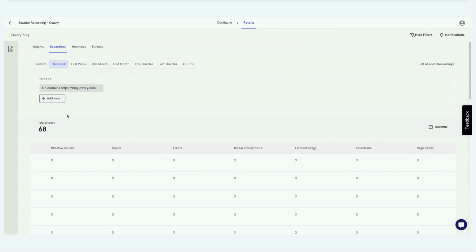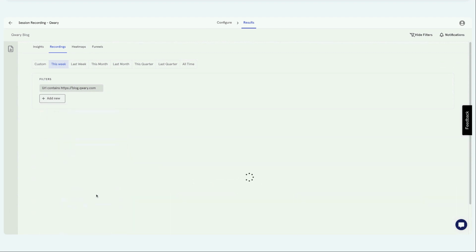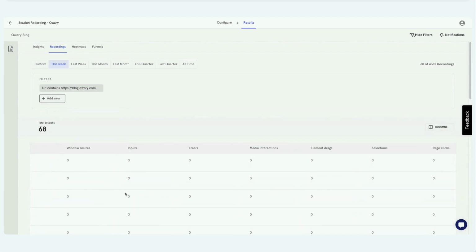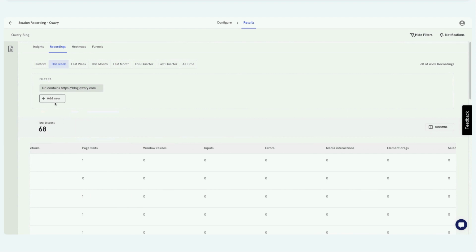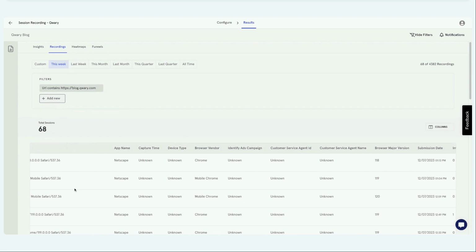Like, if you want to just see pages that had errors, let me just do that. It has any value. That way you only see the sessions that have errored out in your user sessions. Zero is also an error.